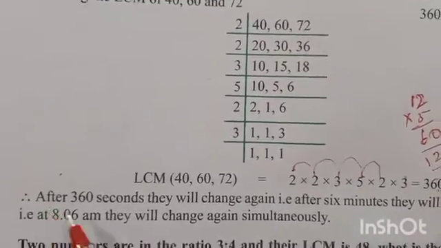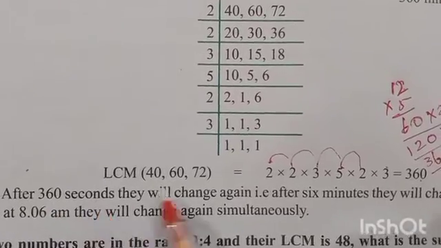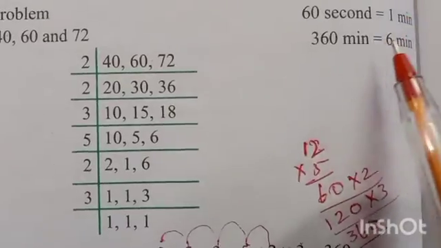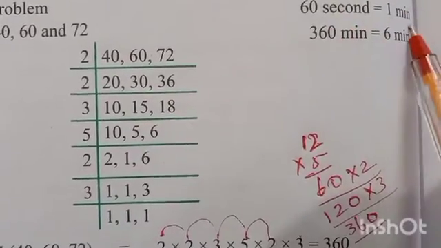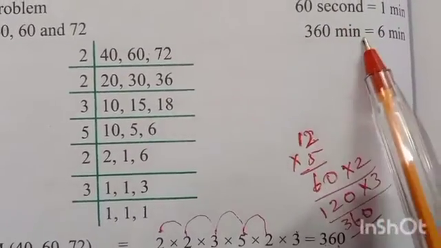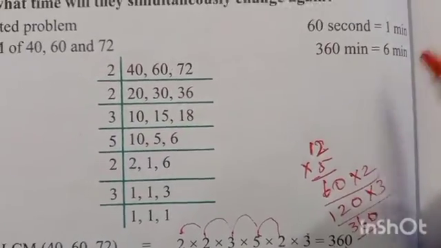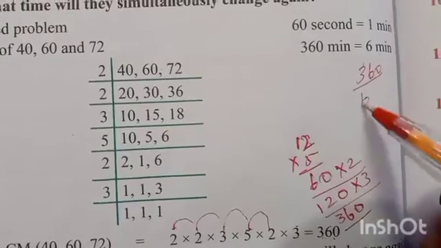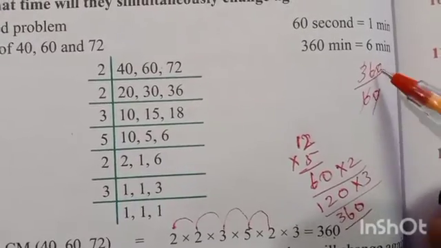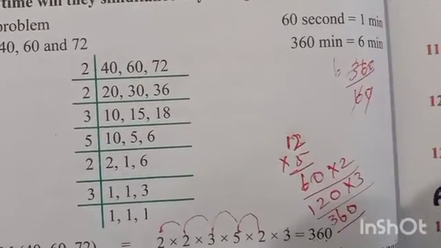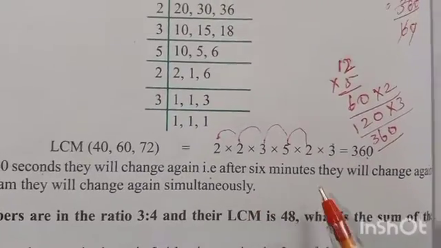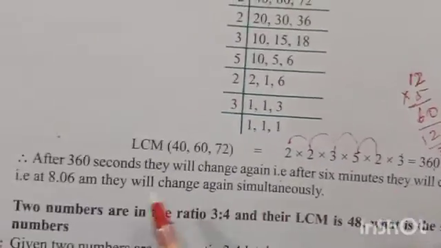After 360 seconds they will change again. You have to convert it to minutes. 60 seconds is equal to 1 minute. So 360 by 60 is 6 minutes. So after 6 minutes they will change again.